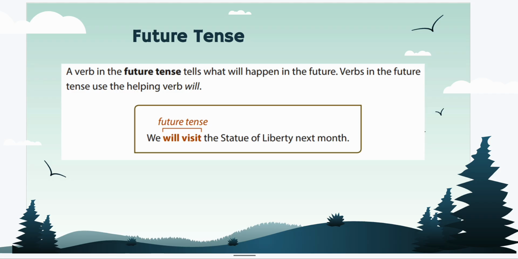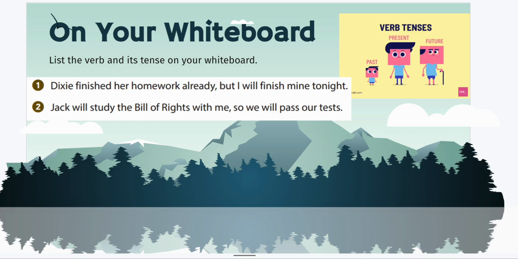So we're going to do some more practice on our whiteboards. On your whiteboard, you're going to write the verb and its tense for 1 and 2. Dixie finished her homework already, but I will finish mine tonight. What are the 2 verbs in that sentence, and what are the corresponding tenses? And then same with number 2. Jack will study the Bill of Rights with me, so we will pass our tests. What are the 2 verbs, and what are the tenses of both of those sentences? Each sentence has 2 verbs with 2 tenses.